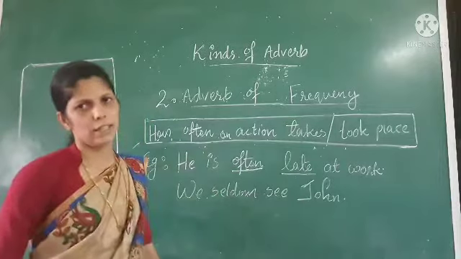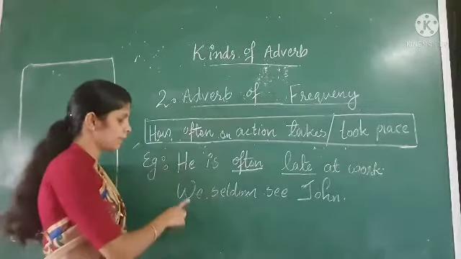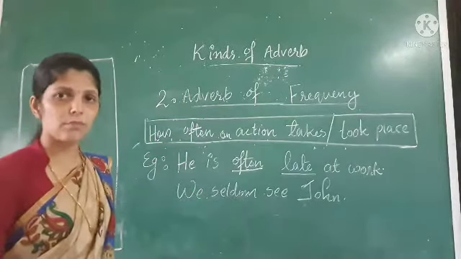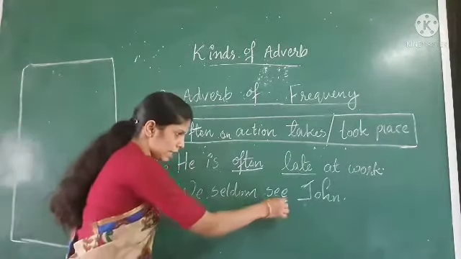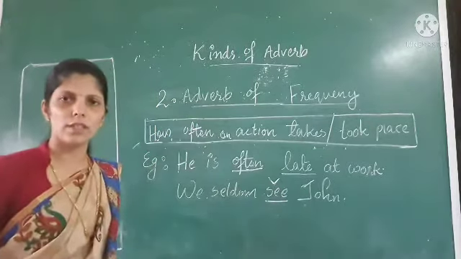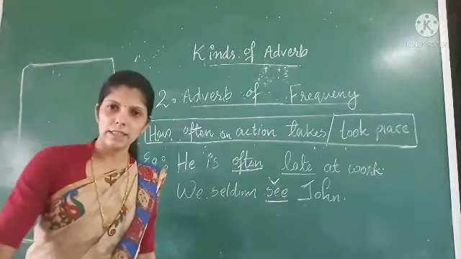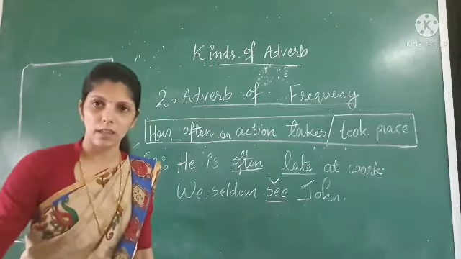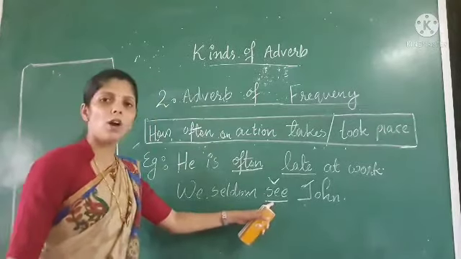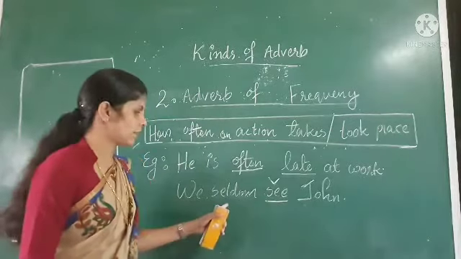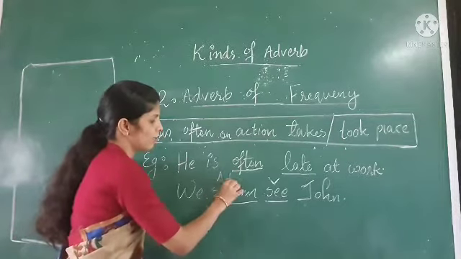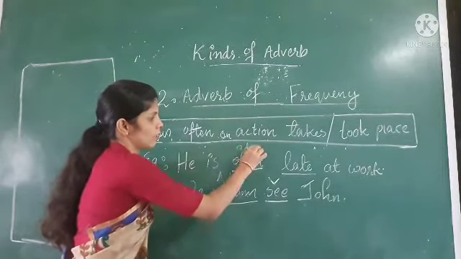Often late at work. Another example, we seldom see John. See is the verb in this sentence. What is the meaning of the word seldom? Seldom means rarely. So we seldom see John. How often do you see John? Seldom, rarely. So this is the adverb over here in this sentence.